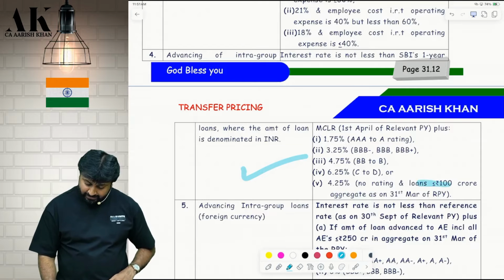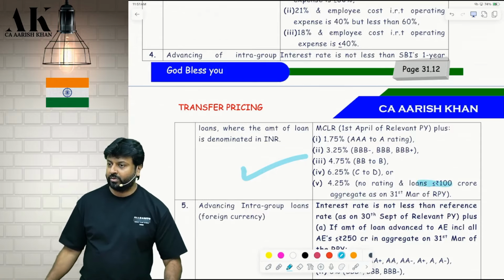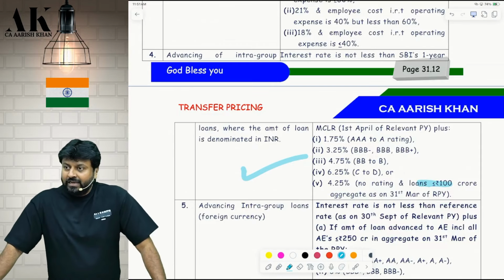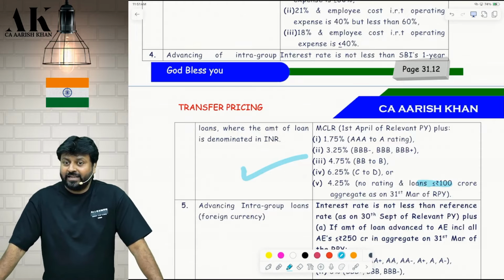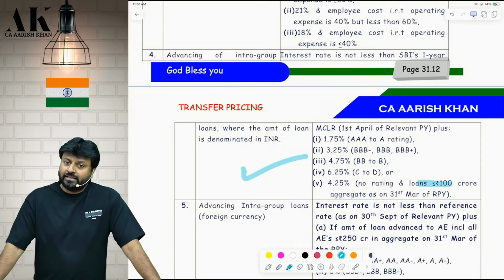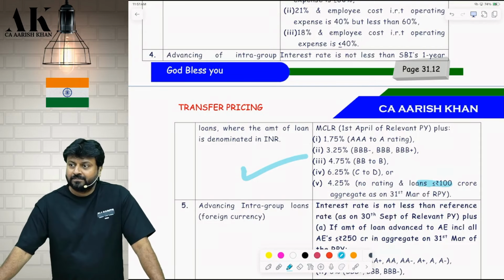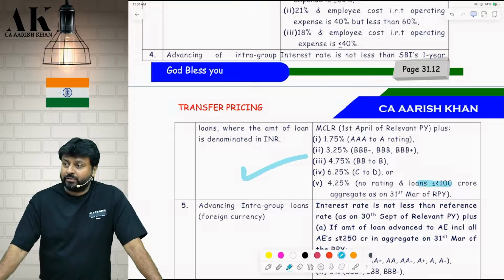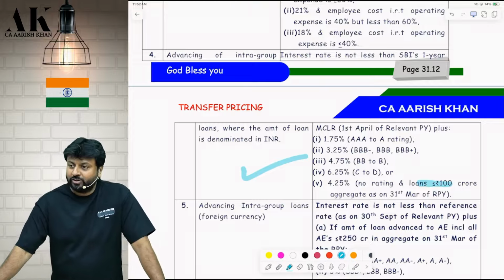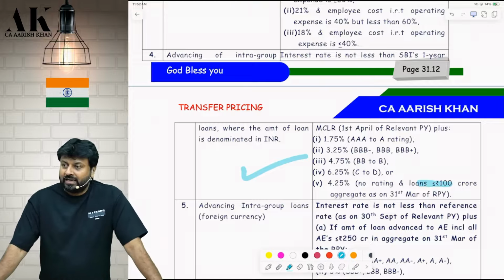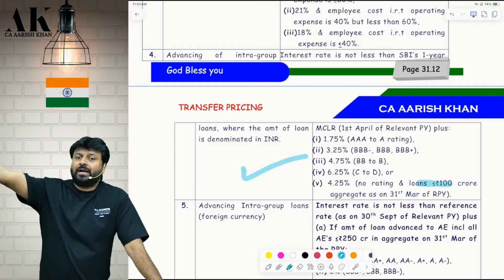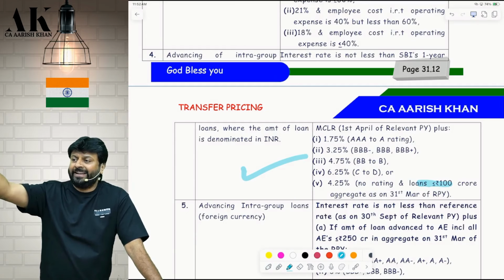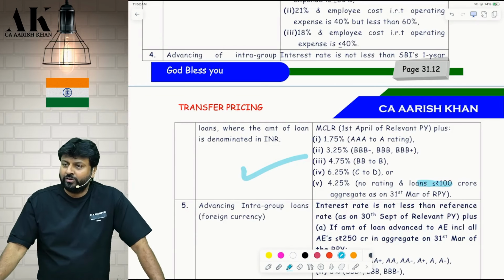But in that case, the loan should be less than or equal to 100 crore. In the last case, the loan should be less than or equal to what? 100 crore. It cannot exceed 100 crore. In all the other cases, the loan can be any amount. Aggregate loan amount up to 31st March 2026 should be up to how much? 100 crore. If it crosses 100 crore, and the borrower does not have a rating, safe harbor rule is not applicable for you.